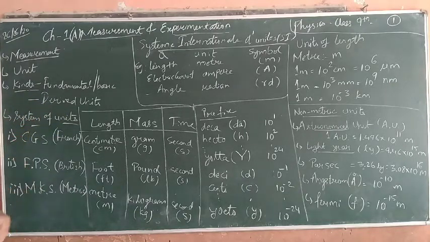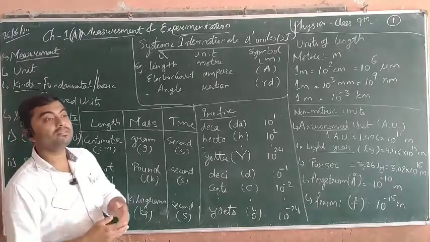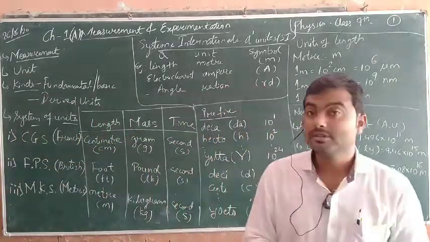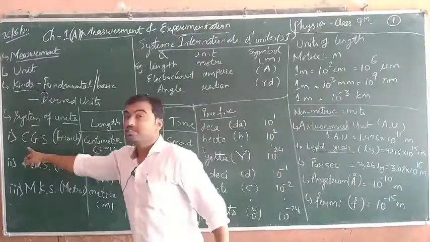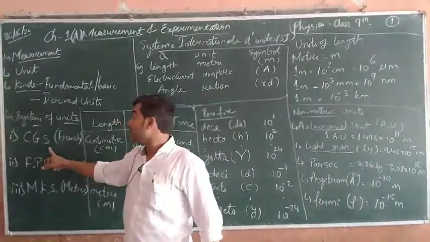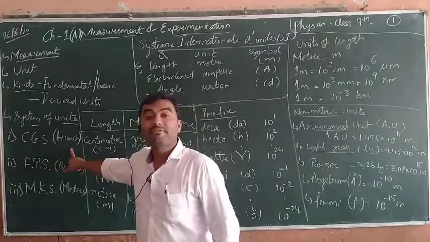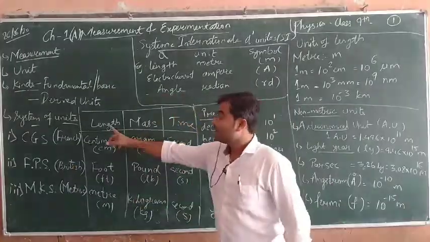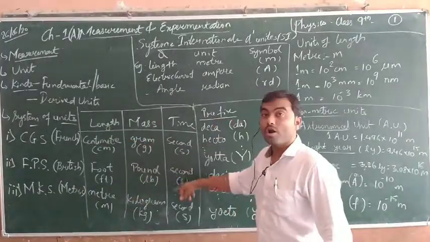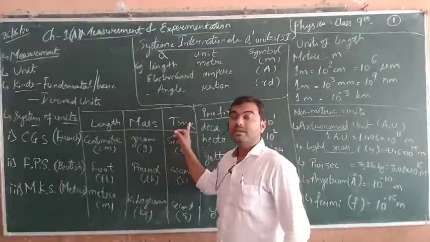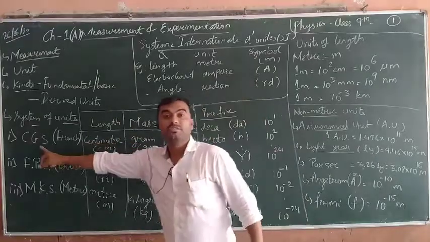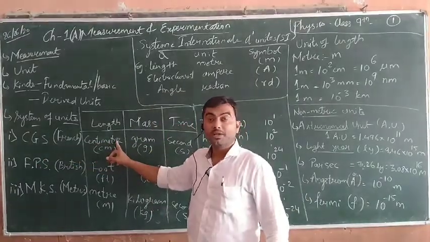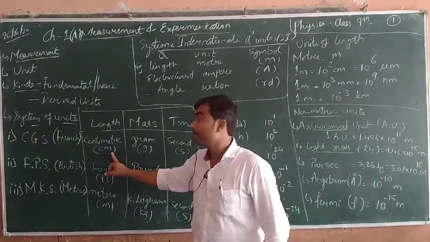Next is the system, meaning the types of system that have been applied for naming the units. The first is the CGS, that is the centimeter gram second system, given by France. It is also termed the French system. We have given you 3 columns here for length, mass and time. Length in the CGS system is measured in centimeter and denoted by cm, small c, small m.